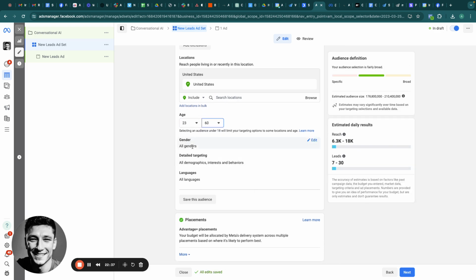Keep this as broad as possible. Don't do any detailed targeting. So no business page admins, no business owners, no small business owners, no detailed targeting whatsoever. The Facebook algorithm has gotten good enough now to the point where you don't need it. So don't use it. I've also been impressed lately with the advantage placements. I used to be against it and I used to select my own placements, but lately I've been getting beat out by the advantage placements. So advantage placements, age range only and broad.